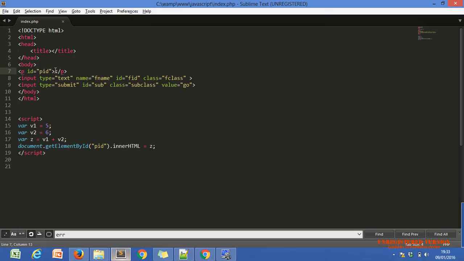Khushi, just tell me where is the confusion? Sorry, PID is the ID of our paragraph tag. This is also one new tag or not? Yes, this is also one new tag of HTML. We are not going to enter text outside of any HTML tag. That is against the standard of coding. We have to use it within an HTML tag.